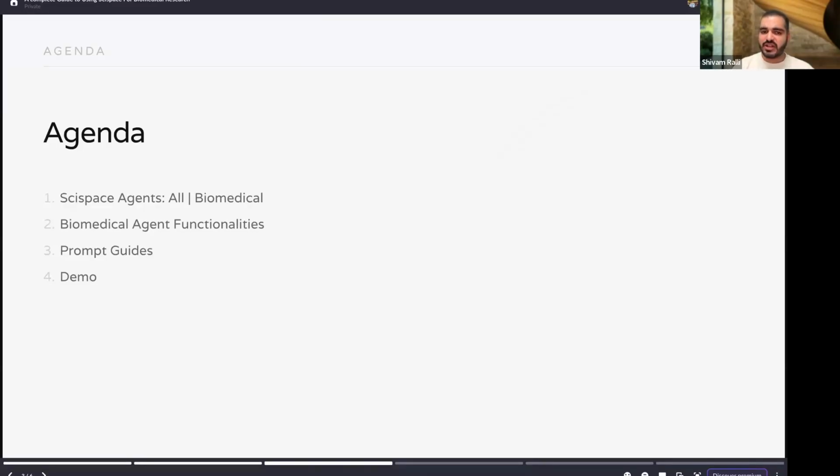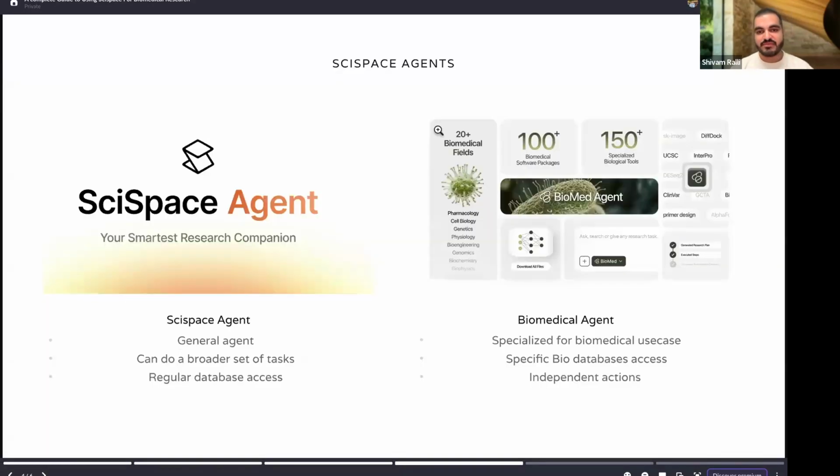I'll give you a very short prompt guide as well, so that when you go through our platform, you can prompt it in a particular manner to give you better, more accurate results, where it doesn't end up hallucinating. Then we'll go through a few threads that I have prepared for you all, and after that, we can have a Q&A session. Okay, I'll introduce you to SciSpace agents.